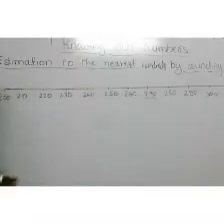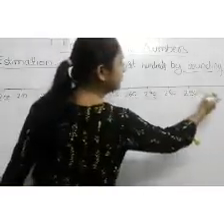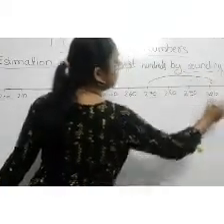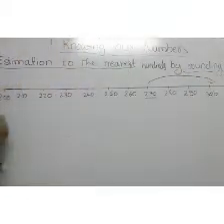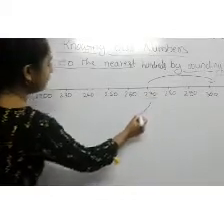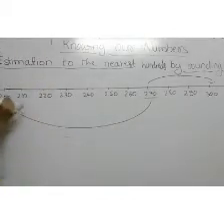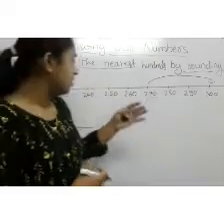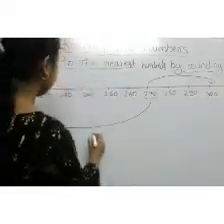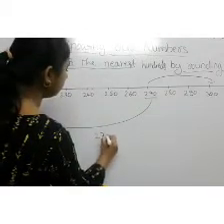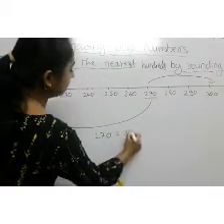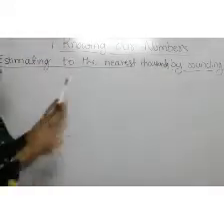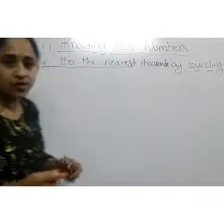The gap between 270 and 300 is smaller when compared to the gap between 270 and 200. So our rounded off 270 is 300.